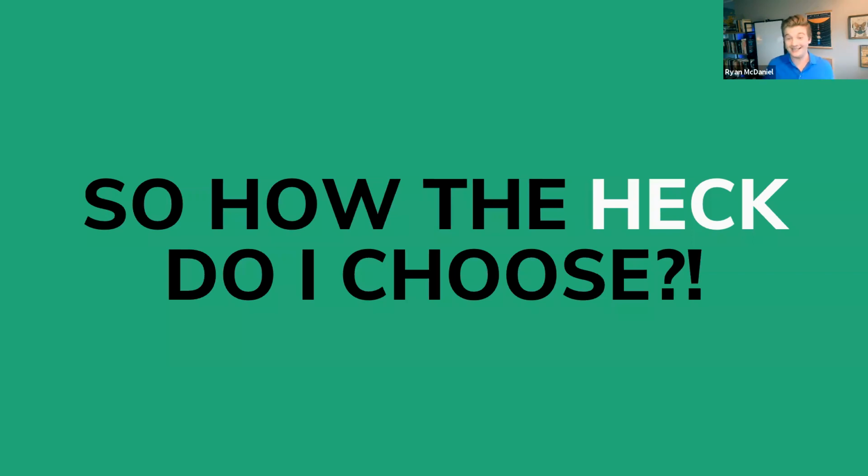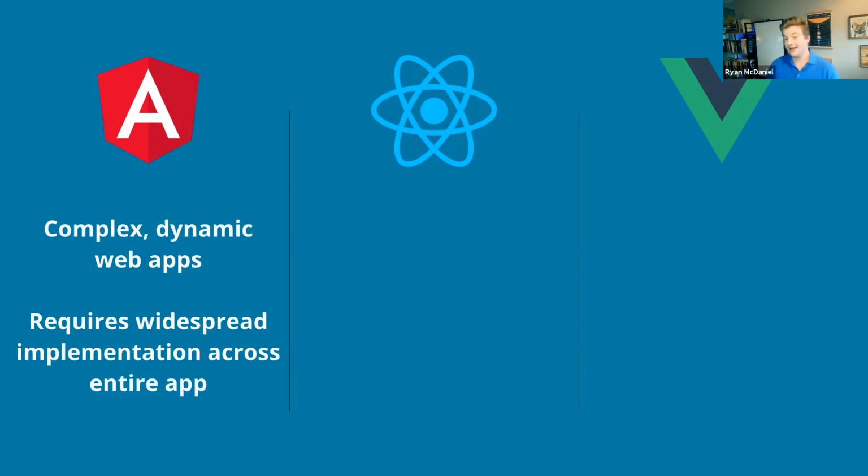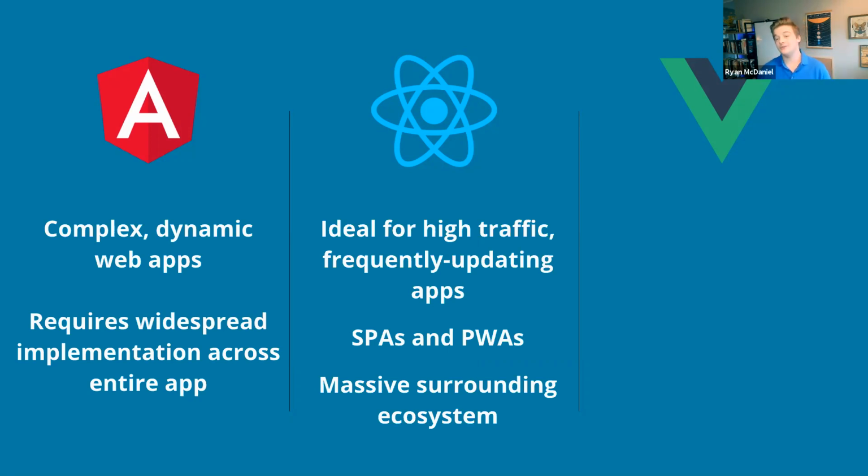So how the heck do I decide which one to use? Each framework has its own strengths and weaknesses. If we stick to the big 3 frameworks that we just discussed, we can make some broad analyses that can help us to decide which one to choose. At a high level, Angular is a comprehensive framework that is best for complex, dynamic web applications. But keep in mind that it is a full framework that requires implementation in all corners of an application. React, meanwhile, is strong in high traffic, frequently updating apps, and it's particularly adept at building single page applications and progressive web apps. Its enormous surrounding ecosystem makes it versatile across many use cases.